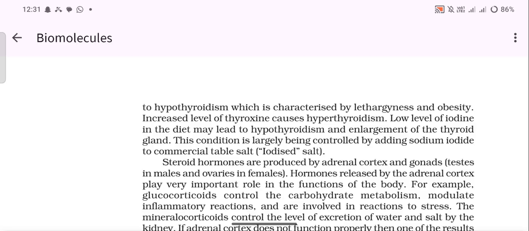A low level of iodine in the diet may lead to hypothyroidism and enlargement of the thyroid gland. These conditions are largely controlled by adding sodium iodide to commercial table salt, known as iodized salt.